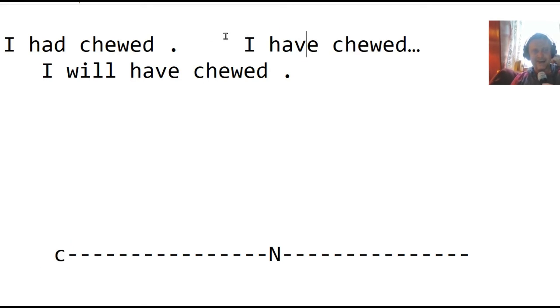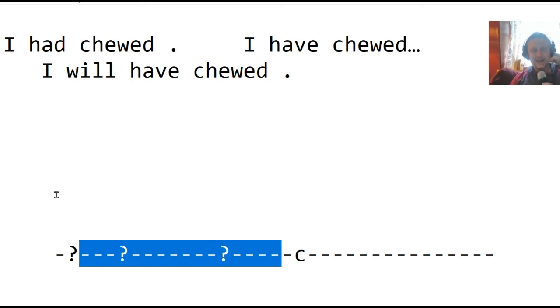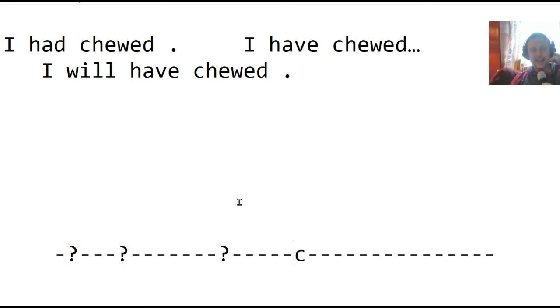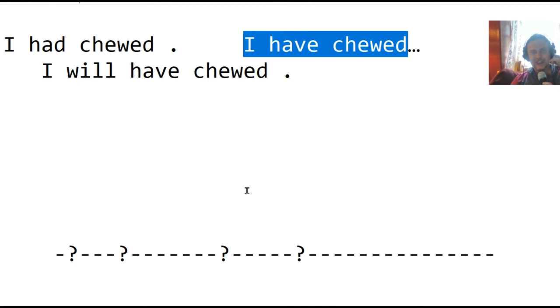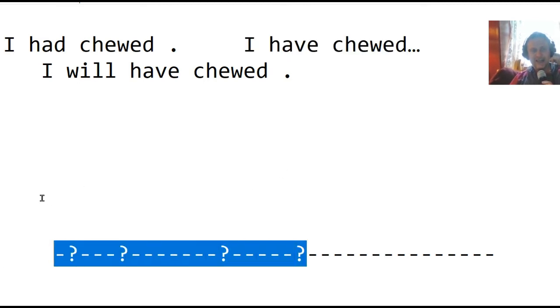Now if we say I have chewed, that means that in the present, we may or may not be chewing, and in the past, we also chewed, but we don't know when exactly. All we know is that from this moment in the present to sometime in the past, chewing has been going on. When has this chewing been happening? We're not sure. Is it happening now? Cover your mouth with a mask. Maybe you're chewing, maybe you're not. When we say I have chewed, it just means that from now to somewhere in the past, chewing was going on.